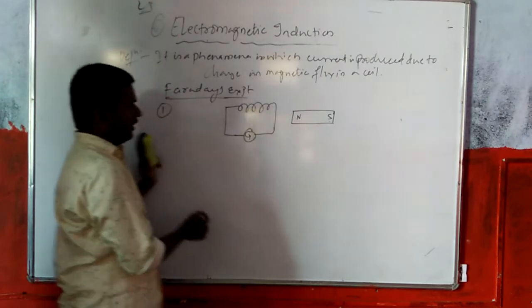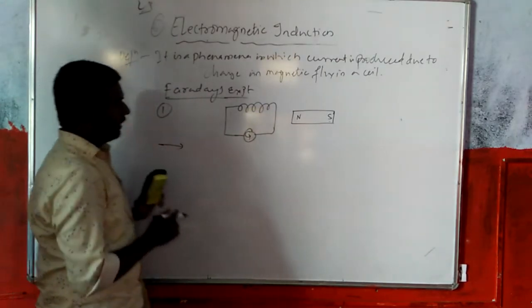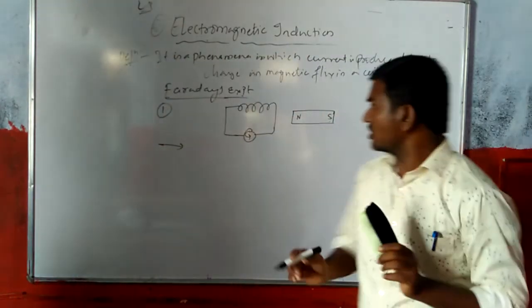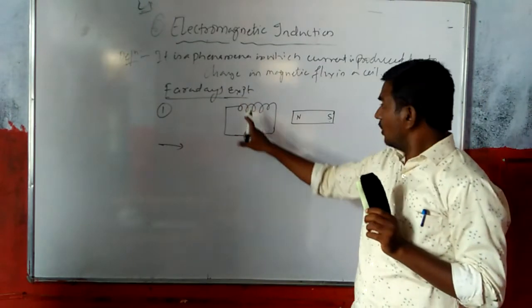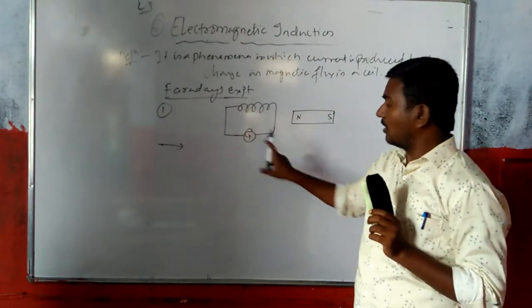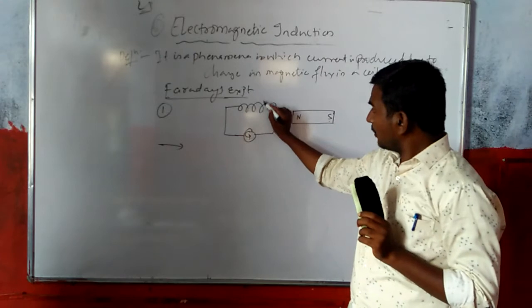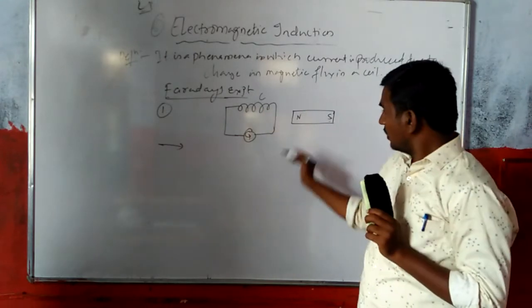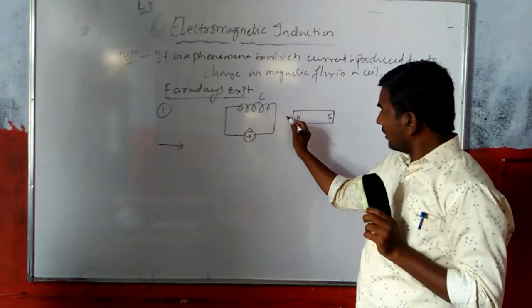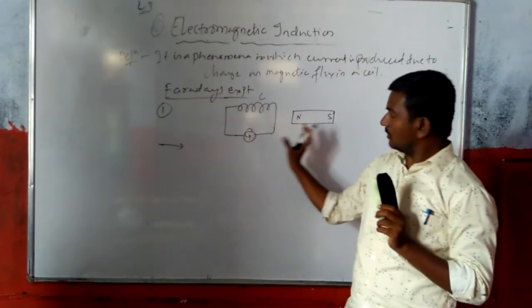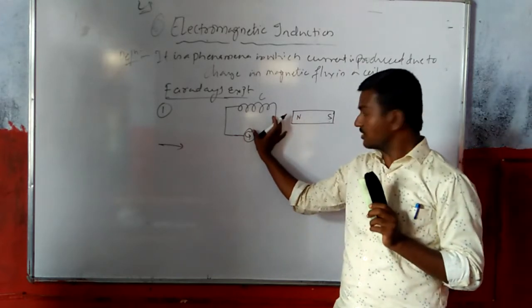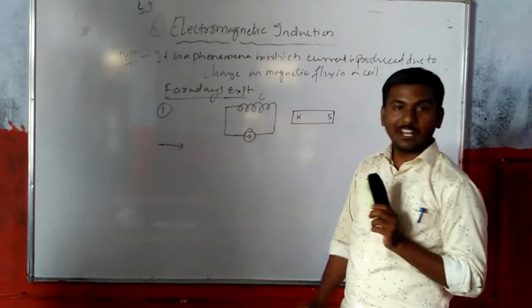So देखना है कि suppose when he considered one experiment which is going to perform on coil. So ये वाला आपका क्या है ना, coil C. So when magnet is coming near to this place, there is a deflection in galvanometer.